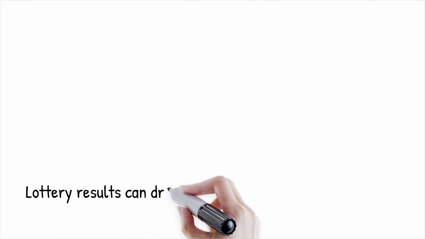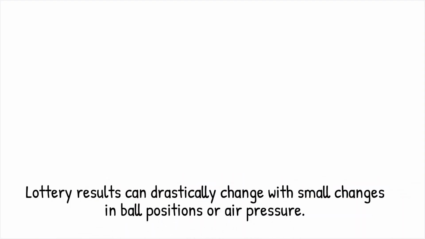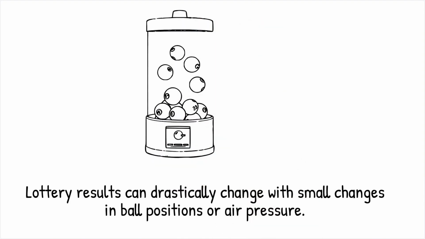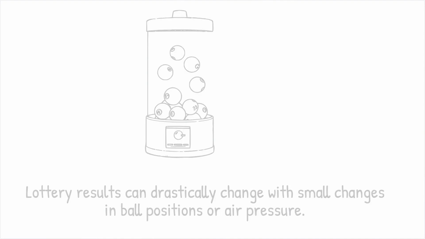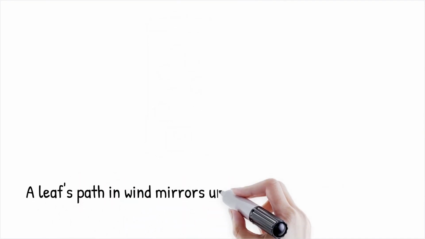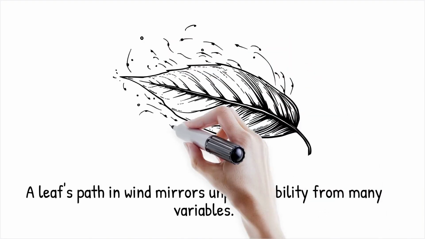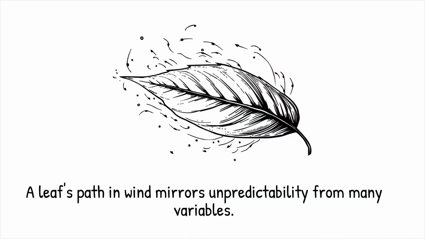Example: a lottery machine uses tumbling balls to generate random numbers, but if the starting position of the balls or air pressure changes by even a tiny amount, the result may change drastically. Analogy: it's like predicting the path of a leaf in a swirling wind. The movement is governed by physics, but the vast number of variables involved makes it impossible to predict precisely, giving it the appearance of randomness.